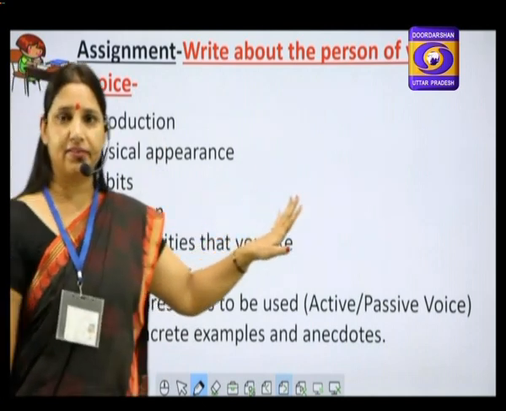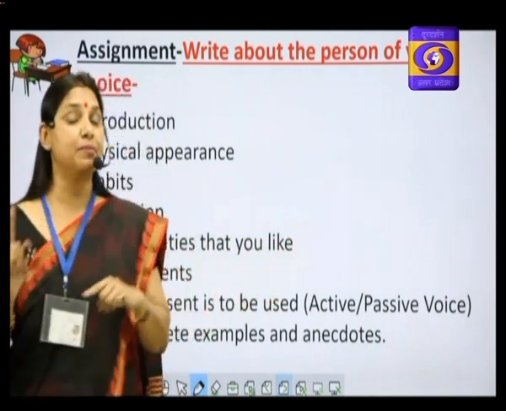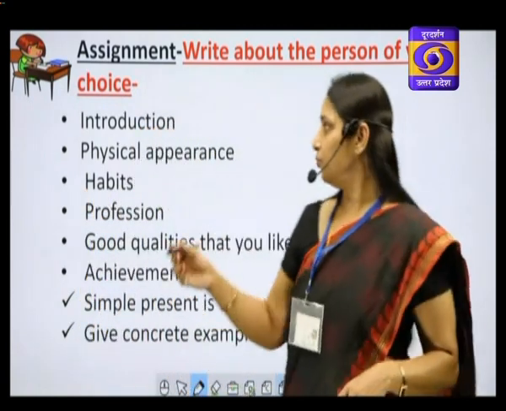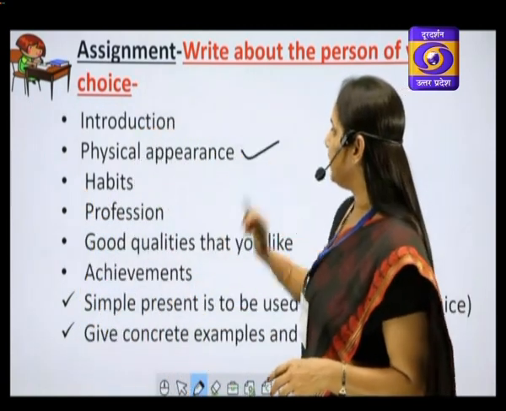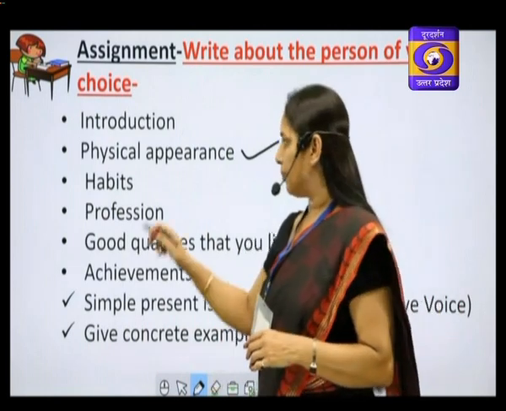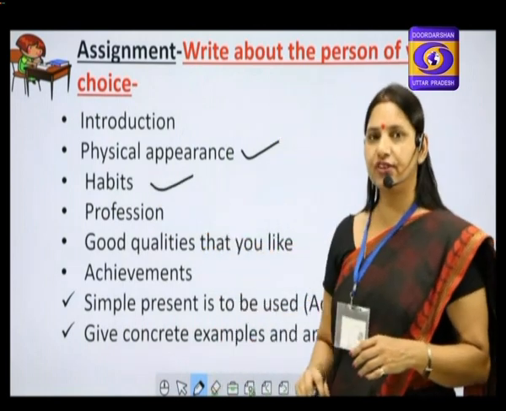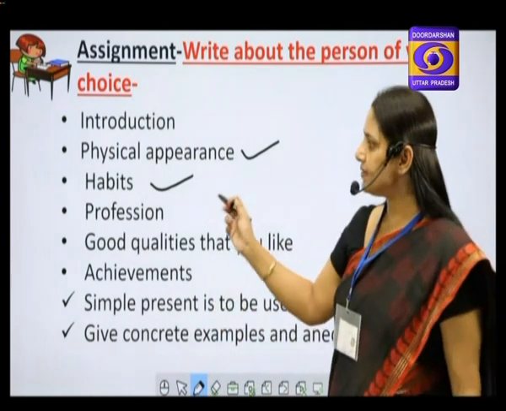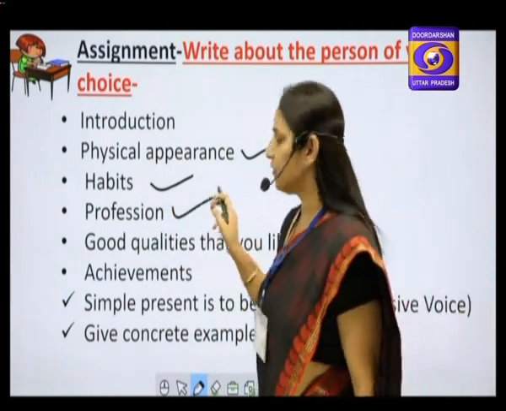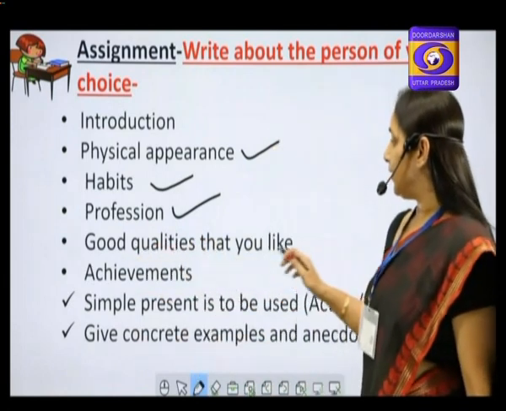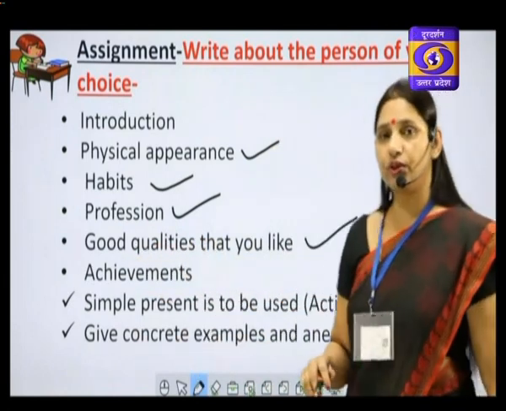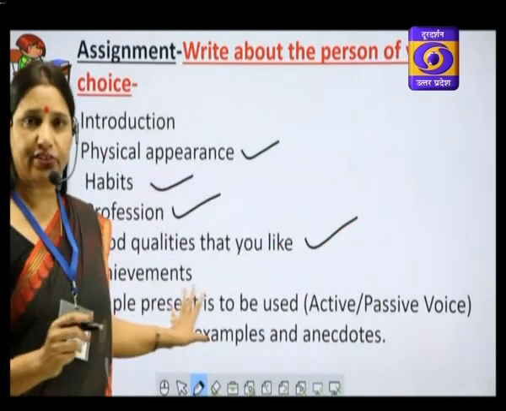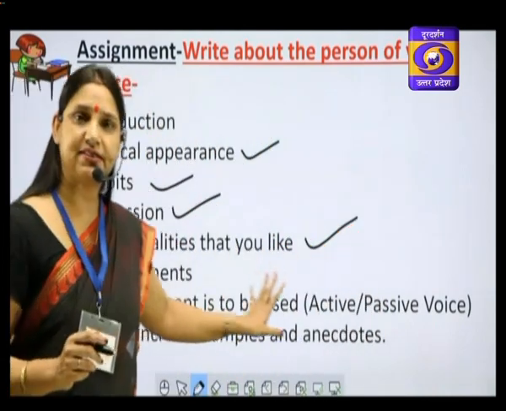Then physical appearance. You learned describing words in the last lesson. You can use those words and describe physical appearance of the person. Then habits. What she does or what he does. Usually, those are habits. Then you have to tell the profession. Then good qualities that you like. If it is the person you like, then there must be some good qualities that you like. You have to discuss them in detail.